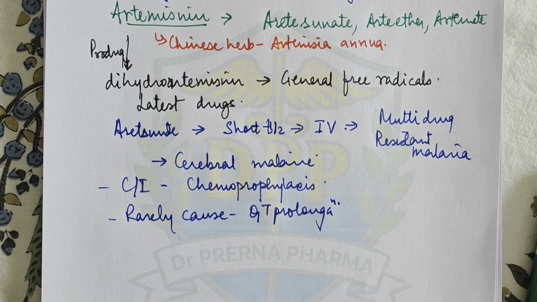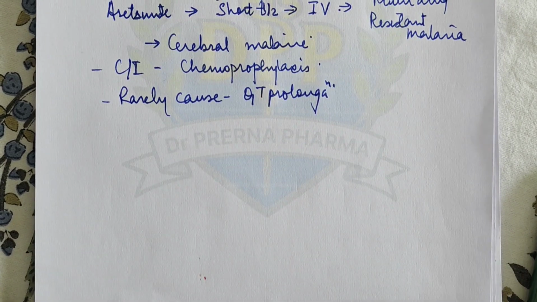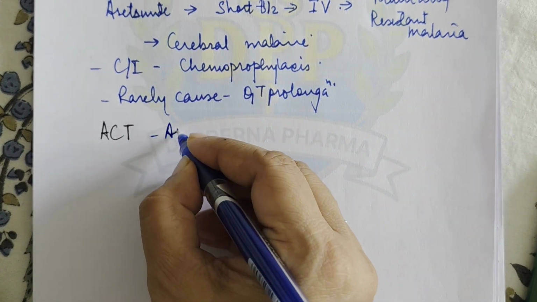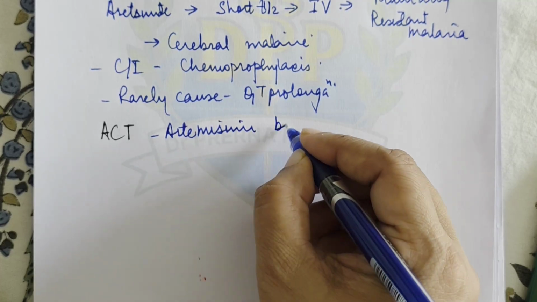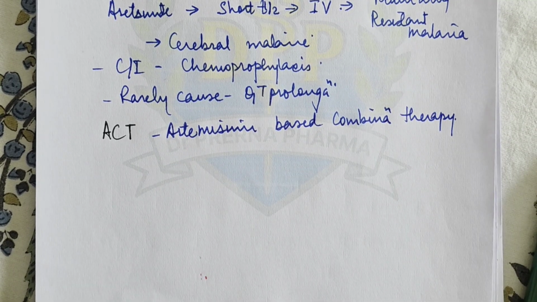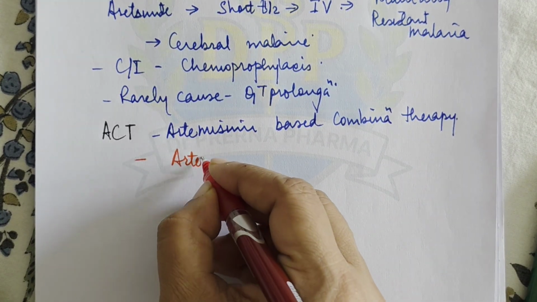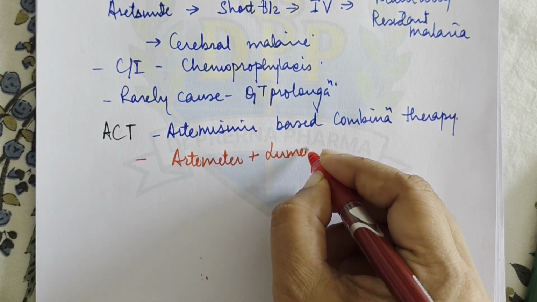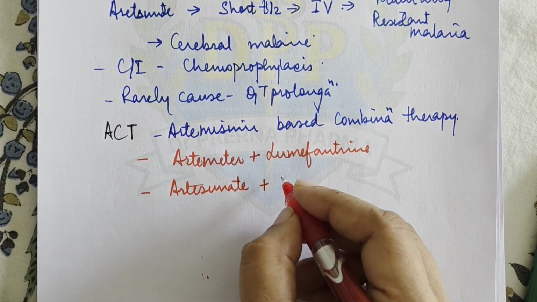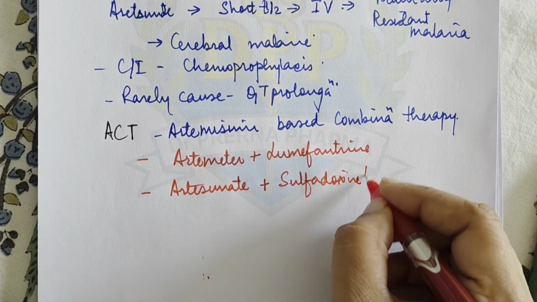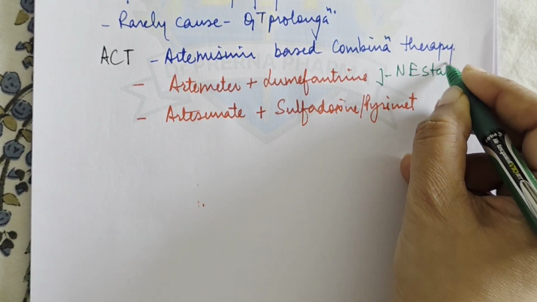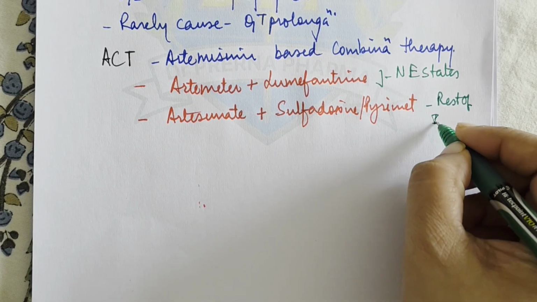Now what are the combinations of artemisinin? Usually the artemisinin therapy is called ACT. Now what is ACT? ACT means artemisinin based combination therapy, right? Now in artemisinin based combination therapy, the drug that we have is artemether plus lumefantrine. Okay, the other drug is artesunate plus sulfadoxine-pyrimethamine. Now this combination is used in the northeastern states, and the other combination is used in the rest of India.